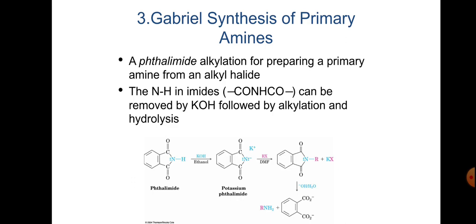So phthalimide is the alkylating reagent. Phthalimide treated with potassium hydroxide gives potassium phthalimide, and it on alkylation gives N-alkyl phthalimide, which upon hydrolysis gives primary amine and phthalic acid. This method is used for the preparation of primary amines and also a few alpha amino acids.